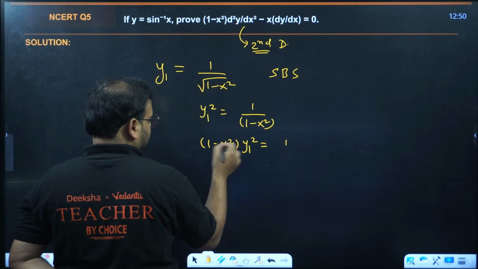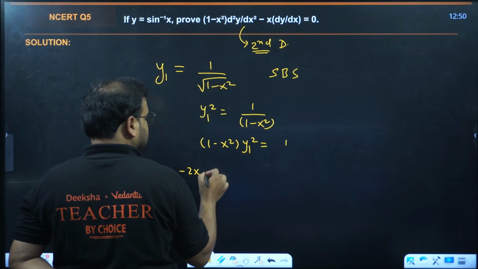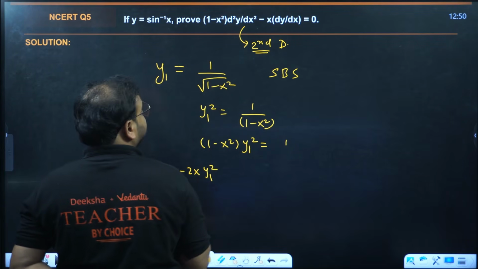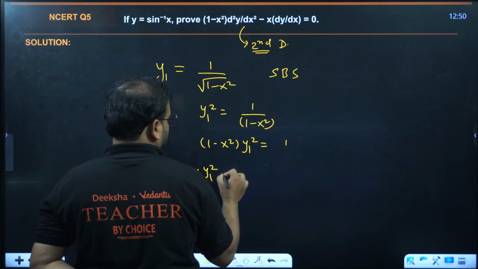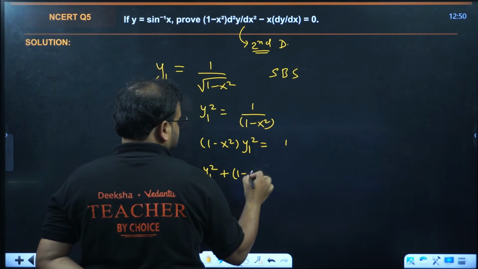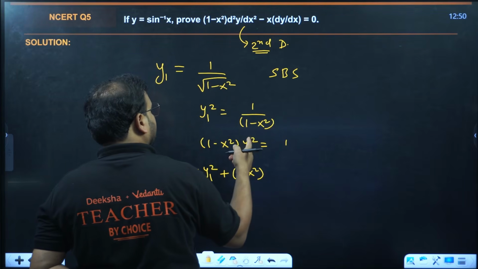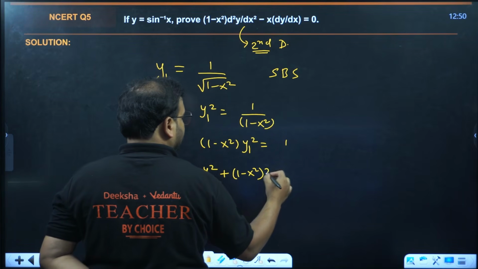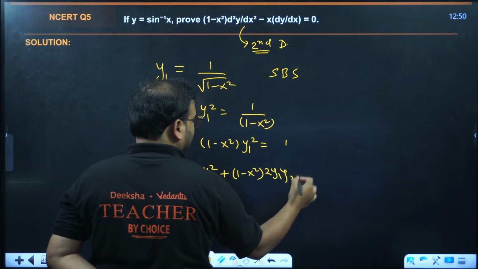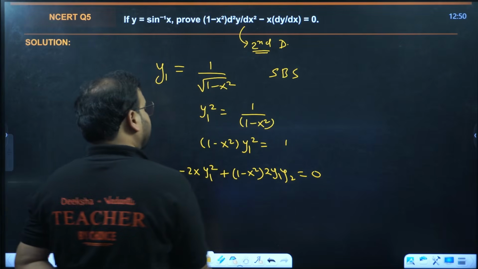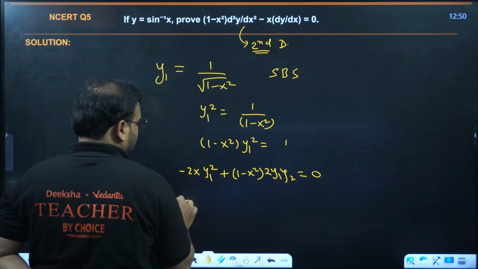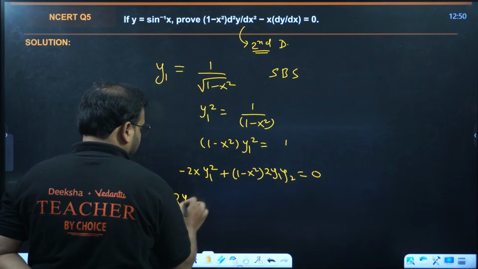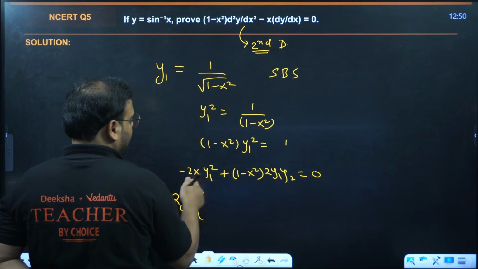Differentiate now. Differentiate this, you'll have minus 2x y1 square. And then you're going to have what? Plus this as it is, and differentiate this value. You'll have 2y1, y2 equal to 0. You can see something is common, that is 2y1 is common. Check here, 2y1, 2y1.